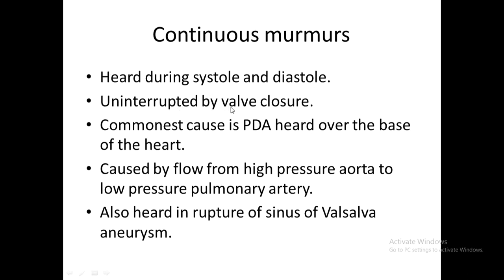There is no valve there. So usually it occurs because of some connection between the left and right side with a larger gradient. For example, patent ductus arteriosus. The aortic pressure is always more than the pulmonary pressure throughout the cycle. So what happens here is that from the aorta, the blood goes in systole, which will be louder, and it enters into diastole also, because the aortic pressure is always bigger than the pulmonary pressure.